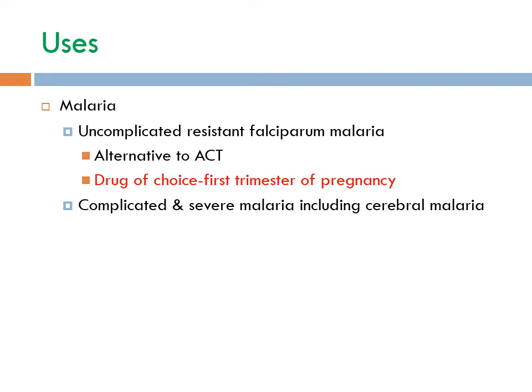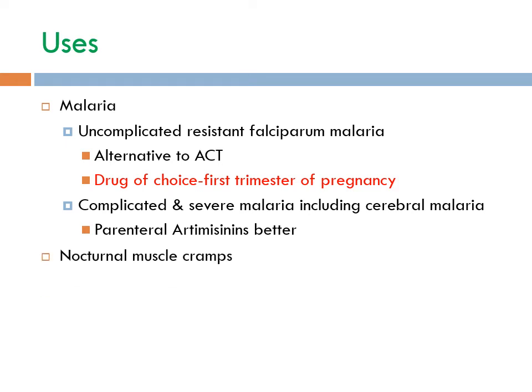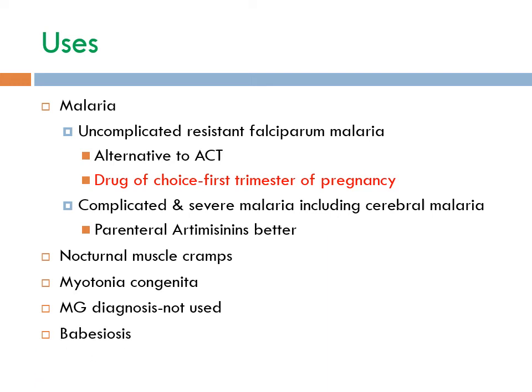In complicated and severe malaria, including cerebral malaria, it has been a drug of choice for years, but nowadays it is established that parenteral artemisinins are better alternatives, so they are preferred. It can also be used in nocturnal muscle cramps, myotonia congenita, and myasthenia gravis diagnosis, but the condition gets worsened, so it is not used, and for babesiosis.